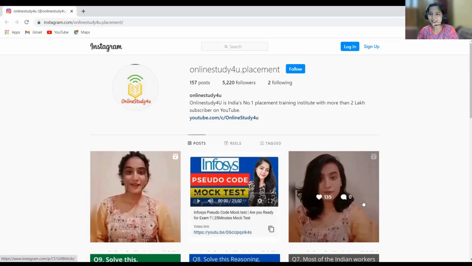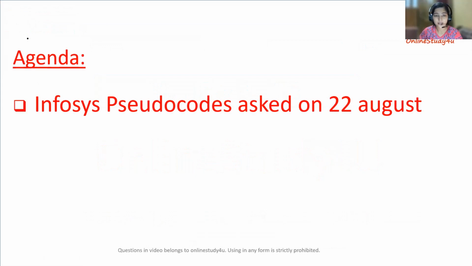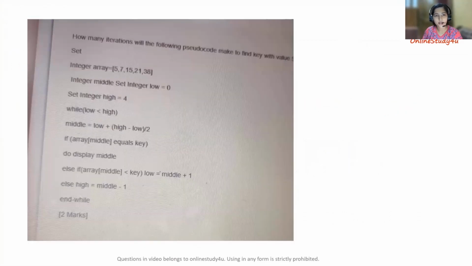Then let's come to the main agenda of this video, that is the discussion of the pseudo codes asked on 22nd of August. So here's our first question. Now this question is nothing but the binary search algorithm that you all must have read about, right? So basically they are asking about the number of iterations you have to go through for the given pseudo code for finding the key that has the value 5. So for this key, how many iterations do you have to do using the binary search algorithm?